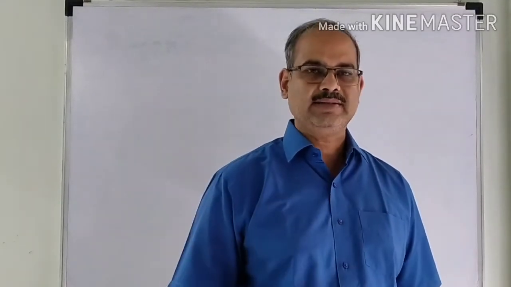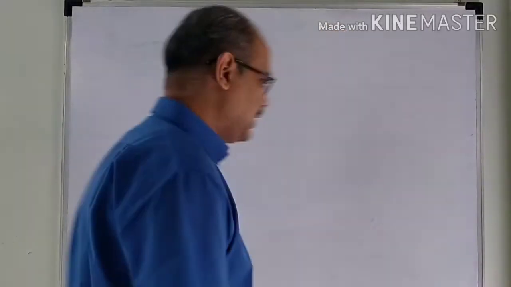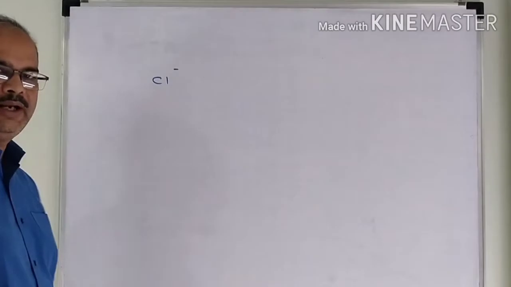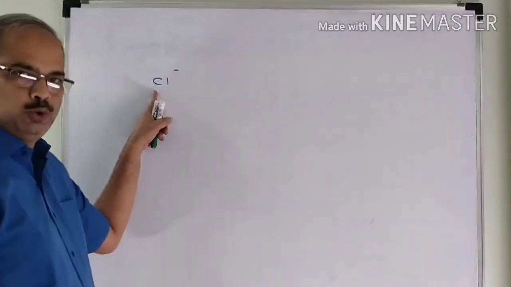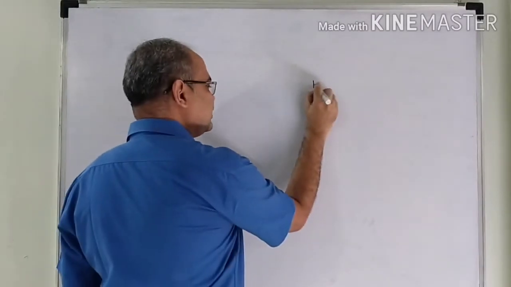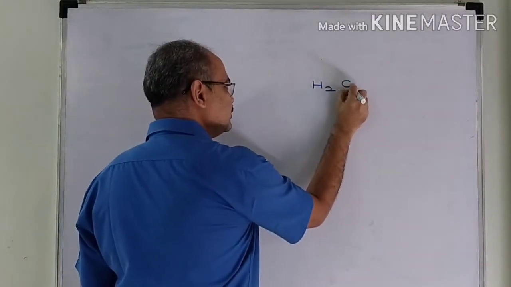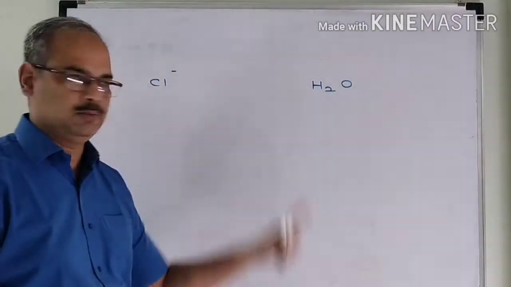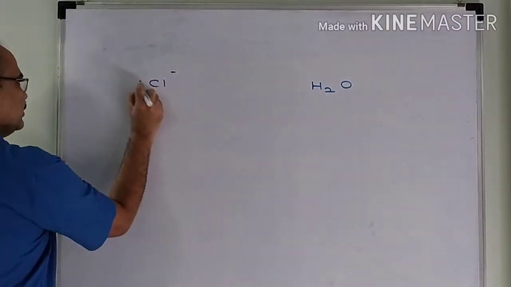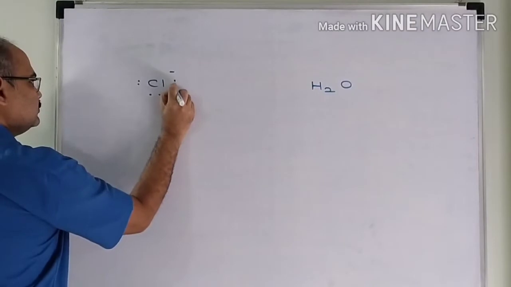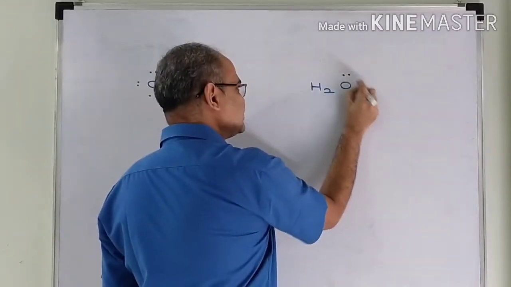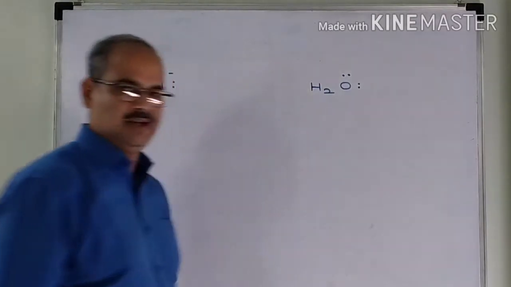Let us take an example of a ligand which is a single atom. Say Cl minus. It consists of only one atom, chlorine. So it is a monoatomic ligand. Let us take a ligand which is consisting of more than one atom, say H2O. Here chlorine has lone pair of electrons. Here oxygen has lone pair of electrons.